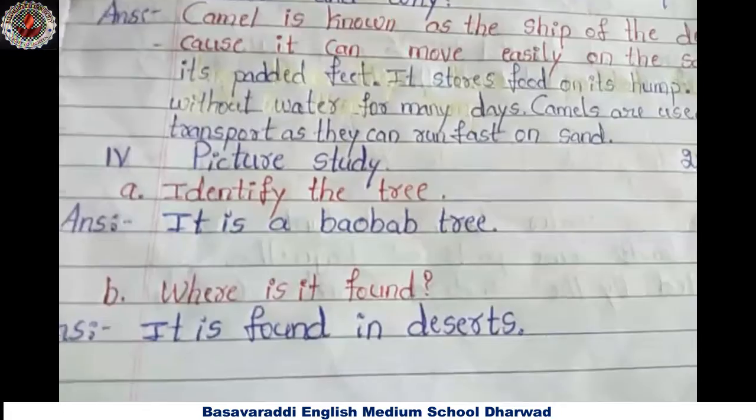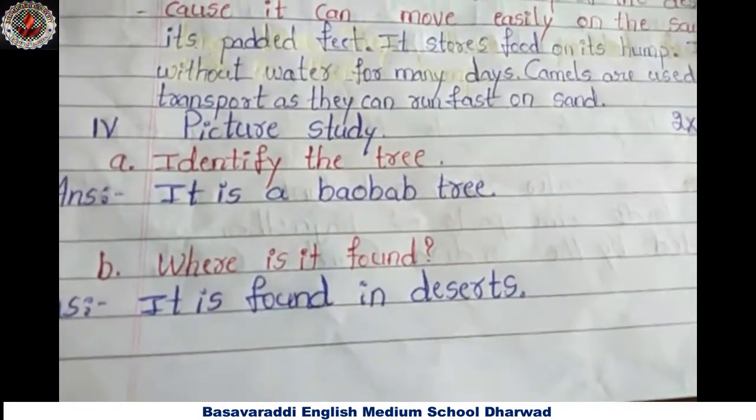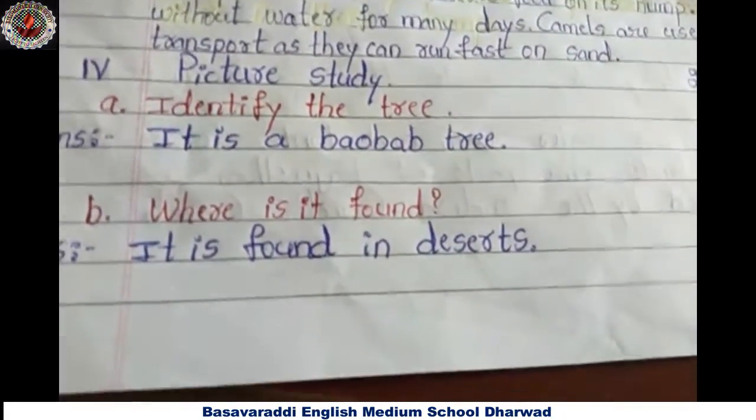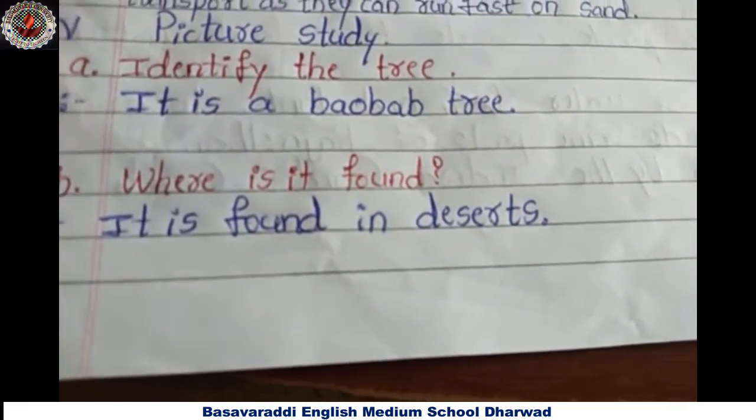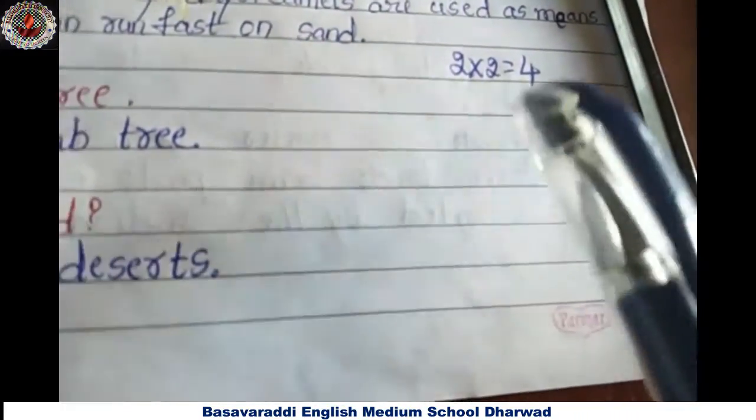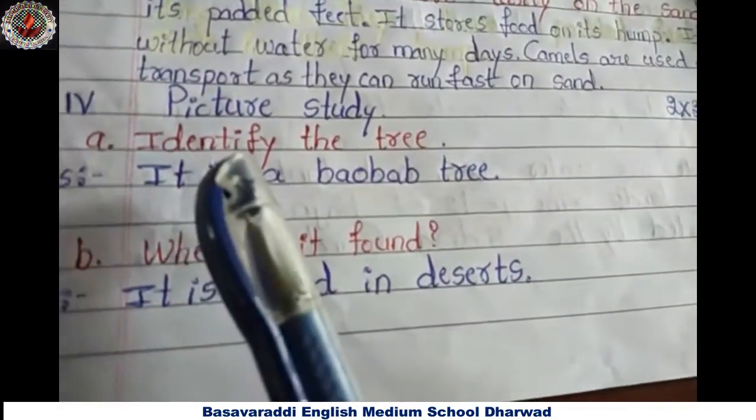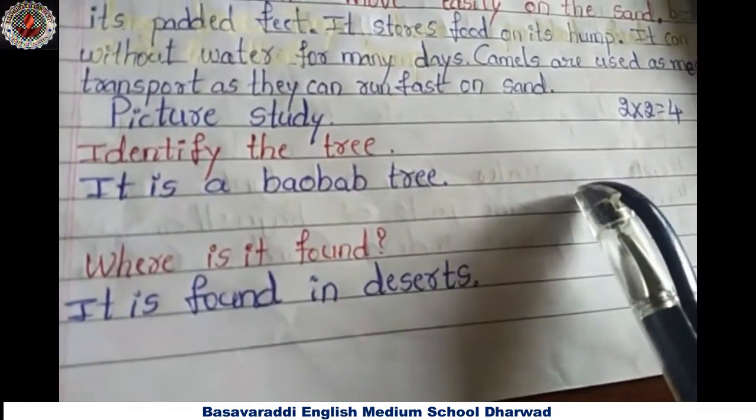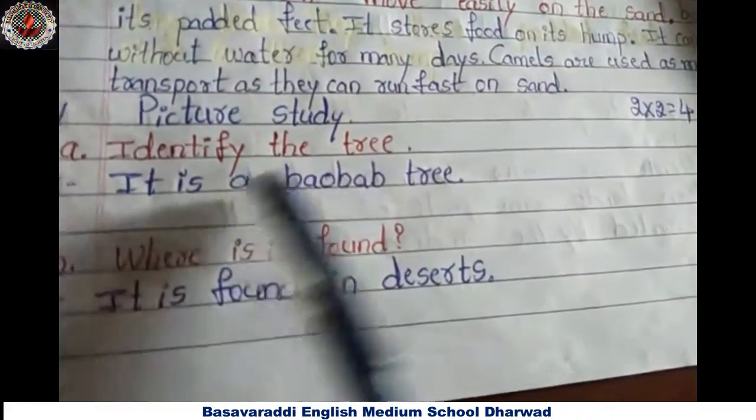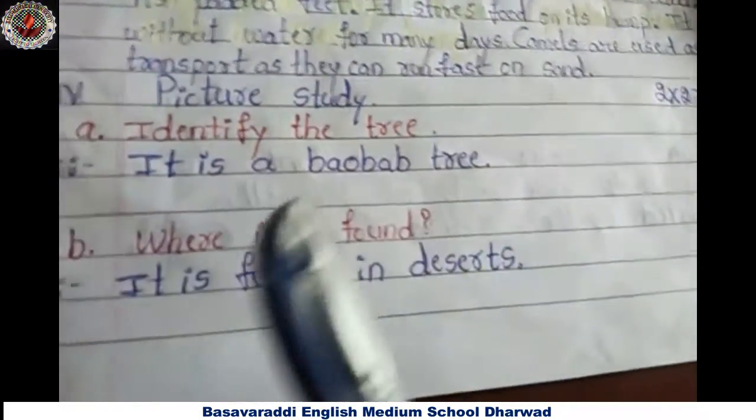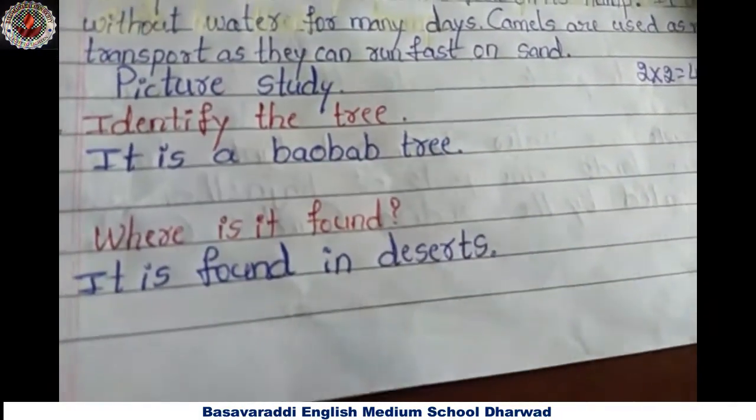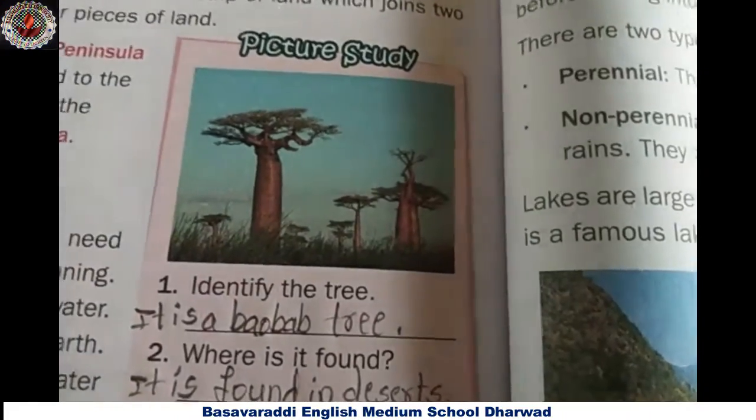Next. The fourth main, picture study. In this main, I will display one picture here. You have to identify the picture and write that picture name or monument name, animal, bird, whatever. And where is it found?